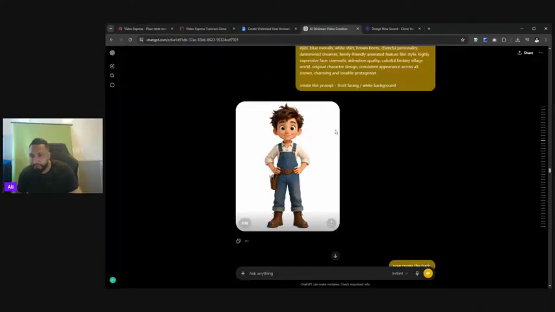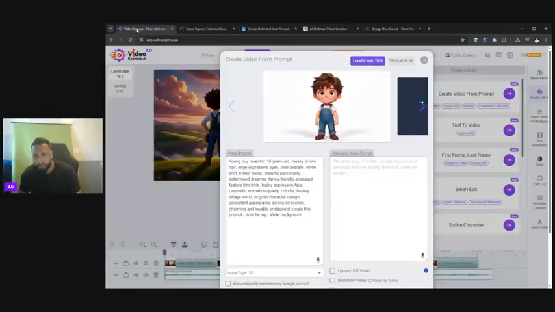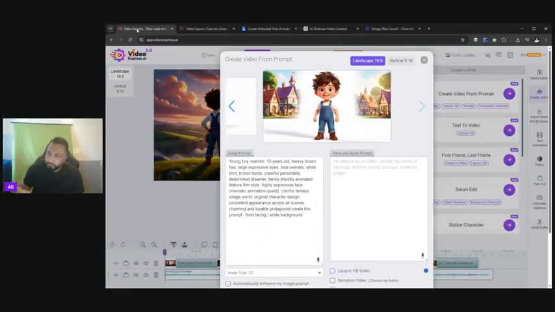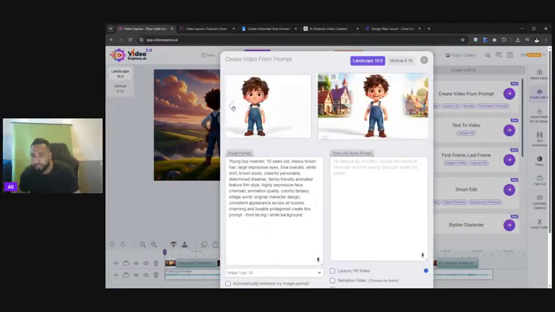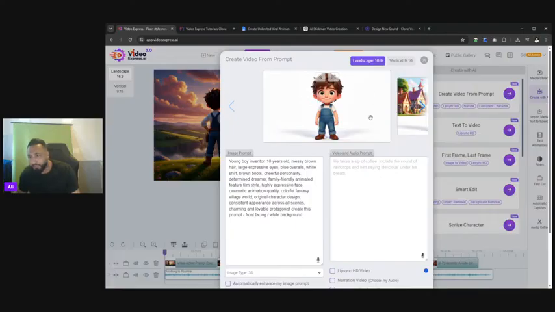If I went to ChatGPT, you can see it's made a different level of image. Also, many of you will have access to Artistly. You can test Artistly as well, because it has direct integration with VideoExpress, so you can bring that across. So here we have a new character. I'm going to stick with this chap here, because it's much cleaner.